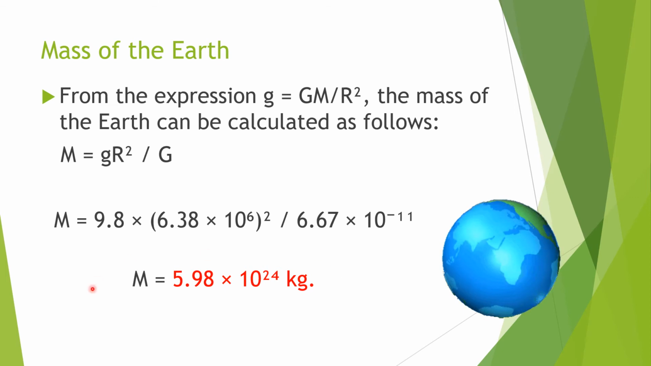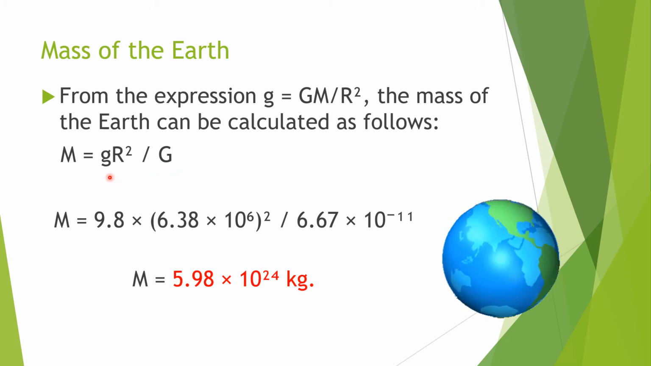Some problem here, simple problem. We know very well that small g is equal to universal gravitational constant into mass of the earth divided by r square, which is nothing but the radius of the earth. So we know this formula. Now we want only mass. So we have to find mass of the earth. So simply we are getting this form: M is equal to small g r square divided by capital G.